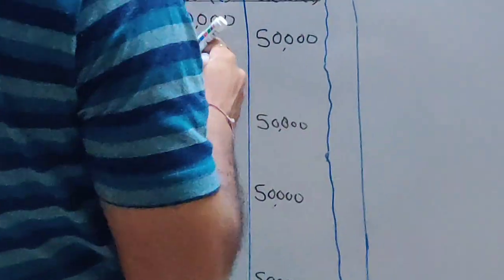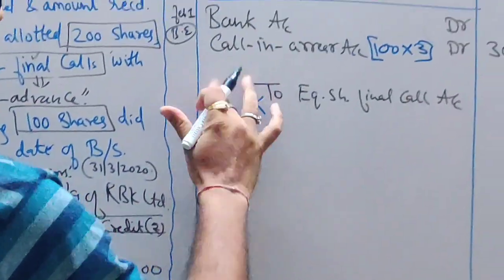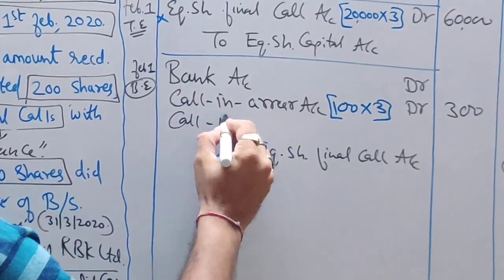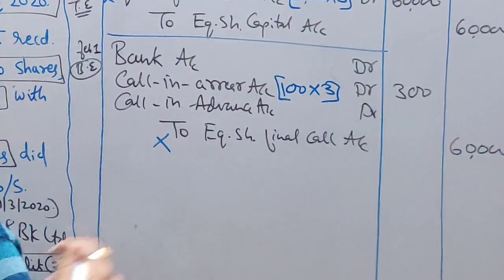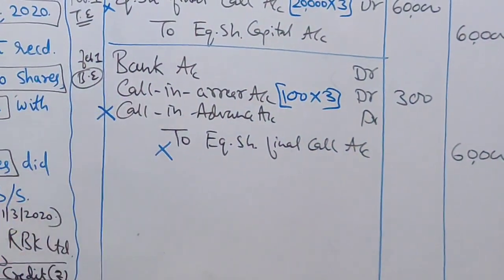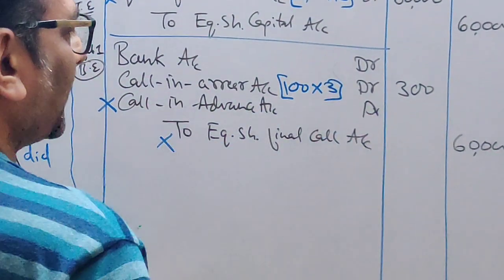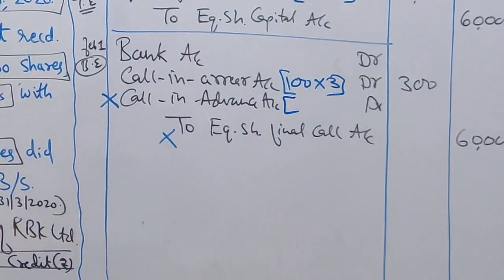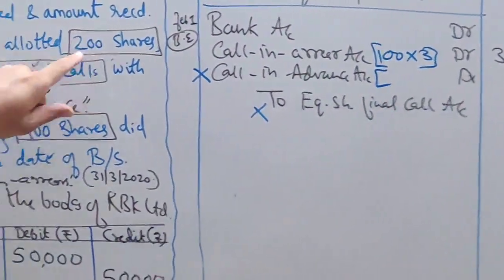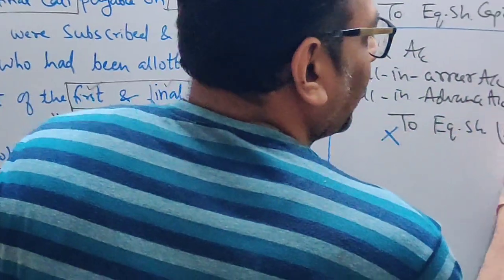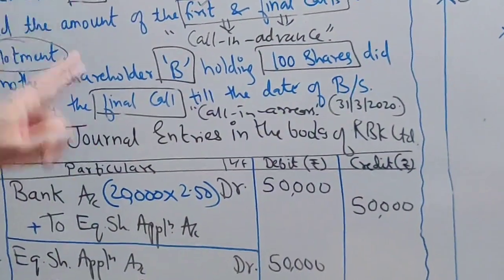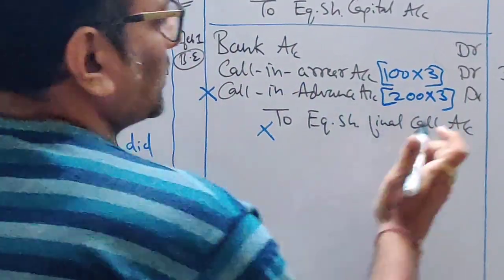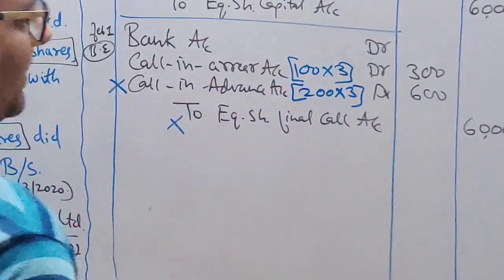So call in advance account debit. Why am I debiting? To cancel it. How many shares are in advance of Mr. A? 200 shares. And the final call money he paid was 3 rupees, so 600 in total, correct?